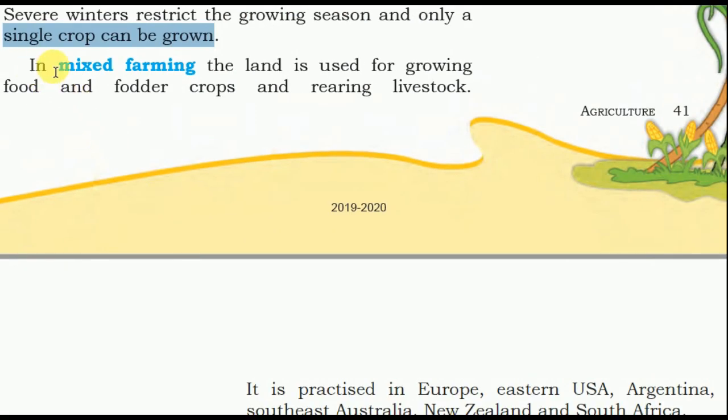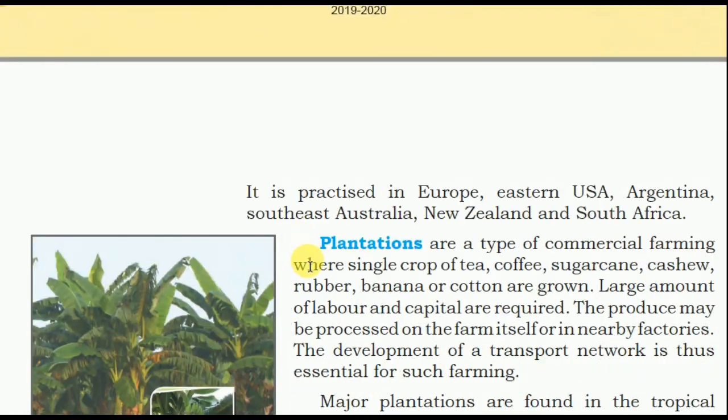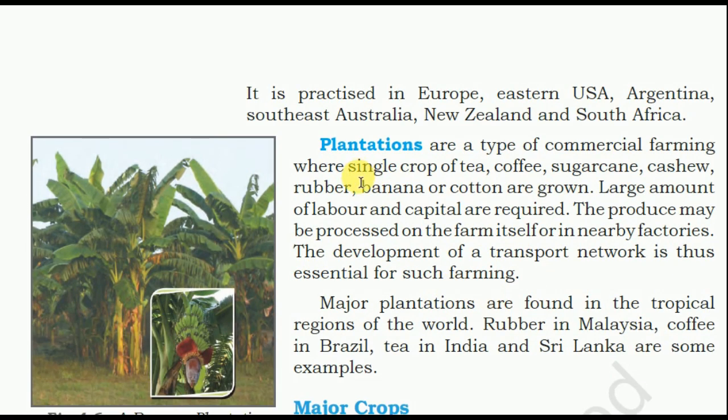In mixed farming, this question sometimes asks what is mixed farming. In mixed farming, the land is used for growing food and fodder crops and rearing livestock. It is practiced in Europe, Eastern Europe, USA, Argentina, Southeast Australia, New Zealand, and South Africa.